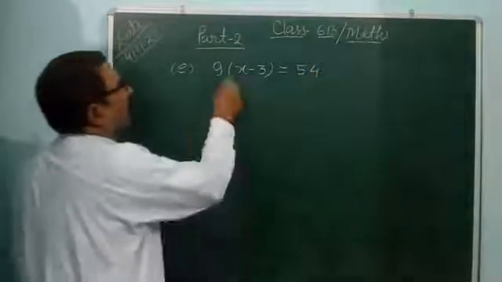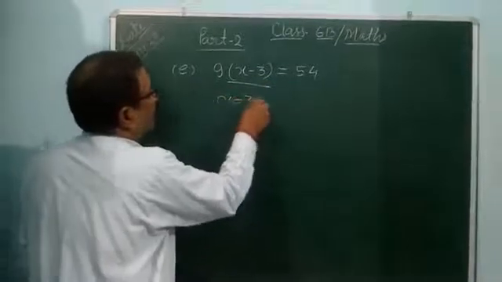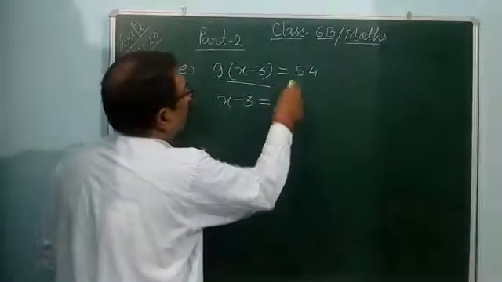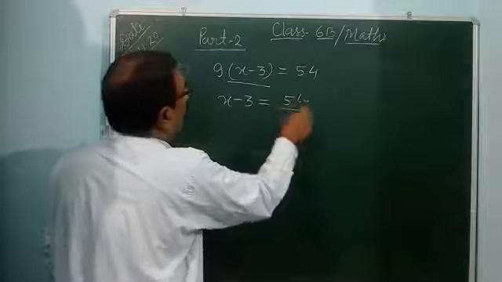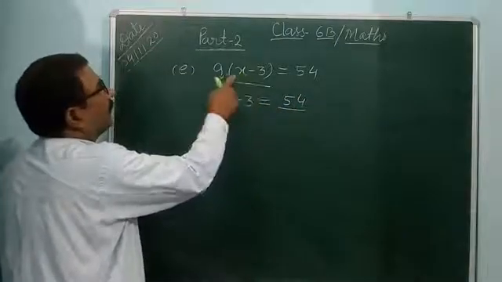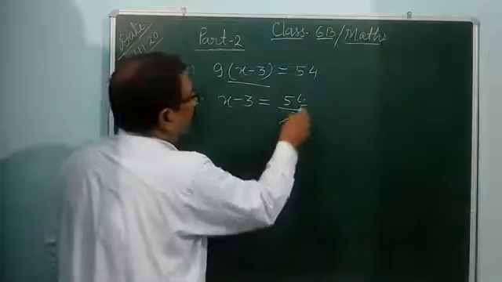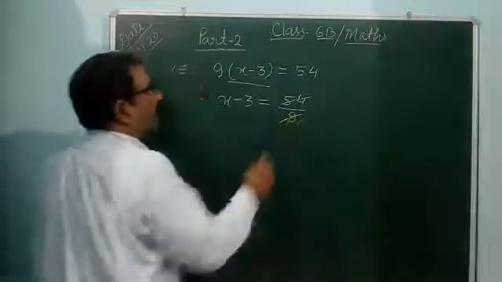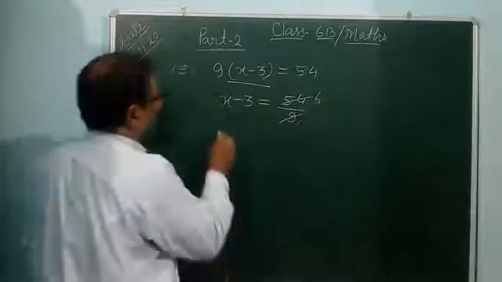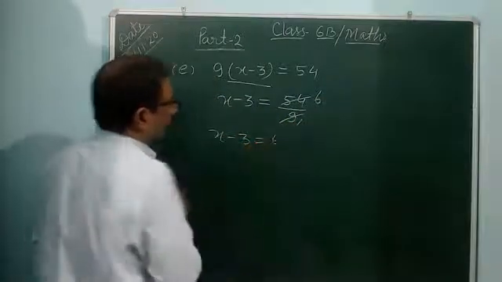Also you can find out the value of this x minus 3. 9 times x minus 3 means 9 multiplied by x minus 3, it is given in bracket. 54 divided by 9: 9 1 is 9, 9 6 is 54. Now it is x minus 3 is equal to 6.